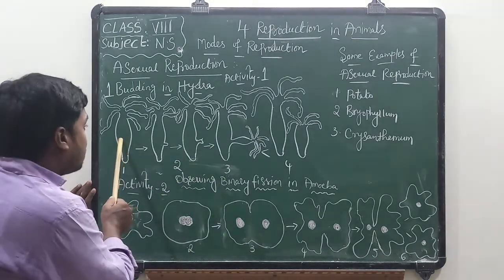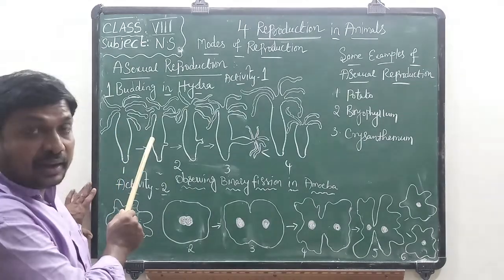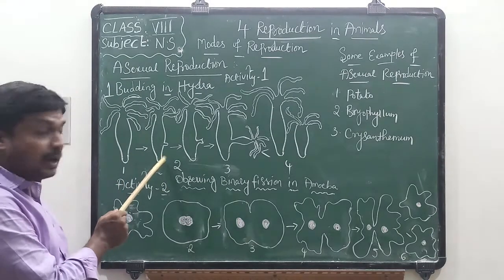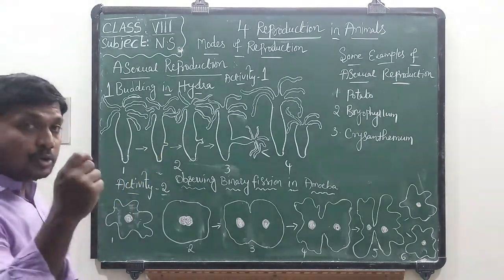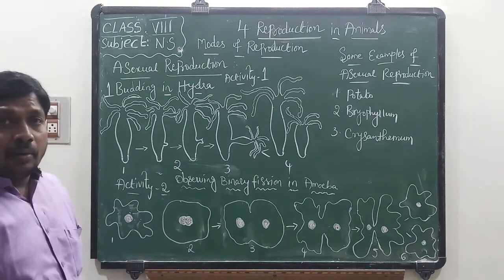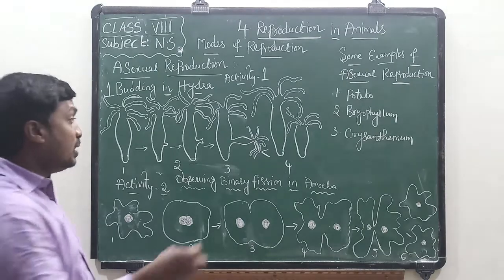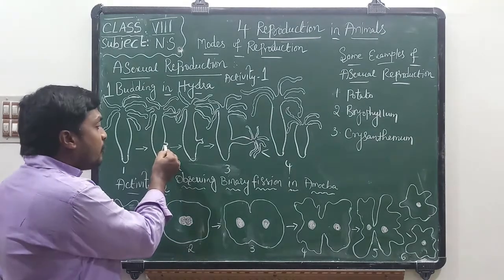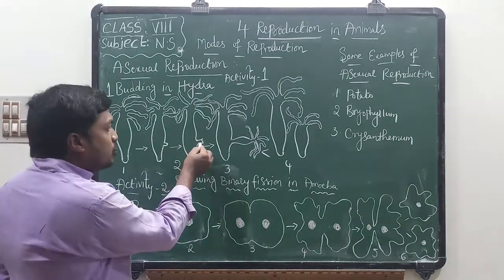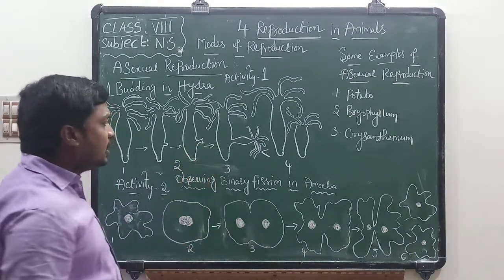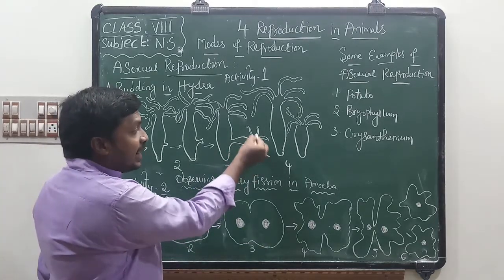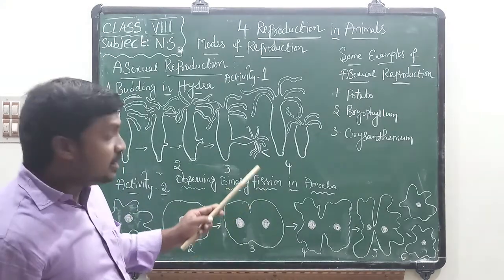If you observe the first picture, this is the parent hydra. If you observe the second diagram, we can find a soft zone which formed in the body of the hydra. This soft zone bulges out. Bulges means ubbadam. This soft zone bulges out in the third diagram. If you observe, this bulged region develops tentacles, the hair-like structures known as tentacles.